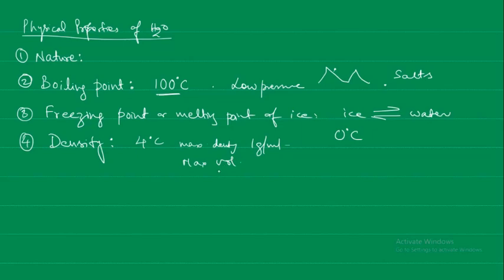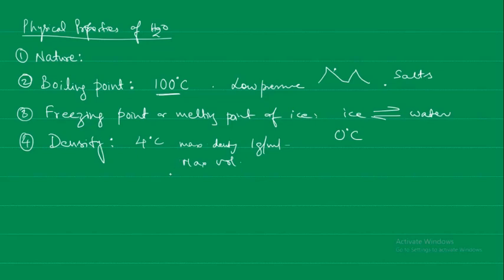But water starts to expand on freezing. That is, if it is 100 volumes of ice, then it will be 92 volumes of water. That means when it converts to ice, it is going to expand. That is why it is covering a larger volume.